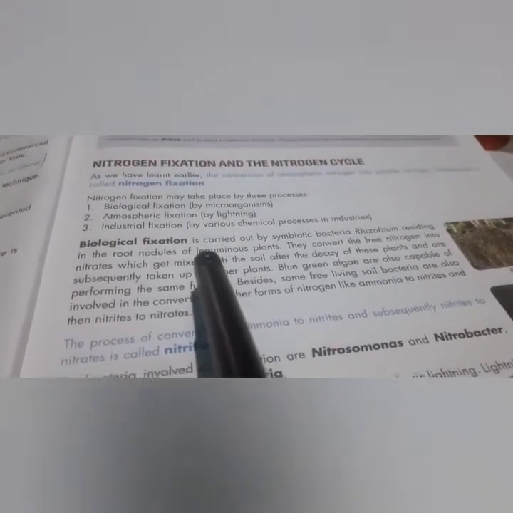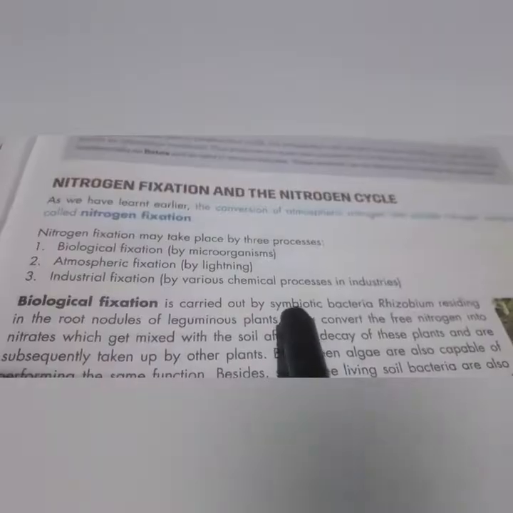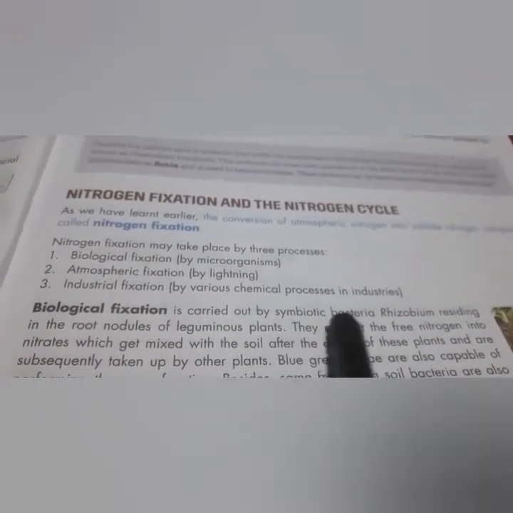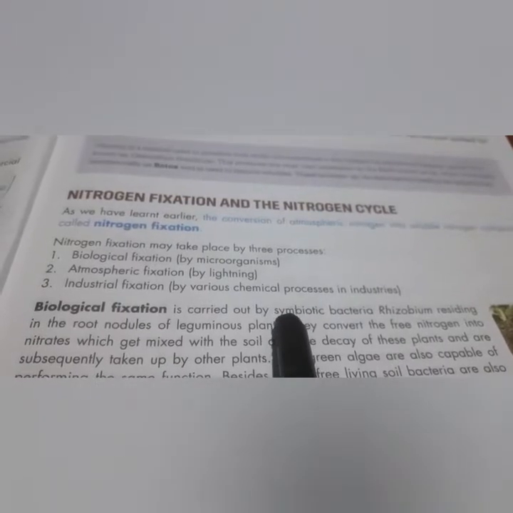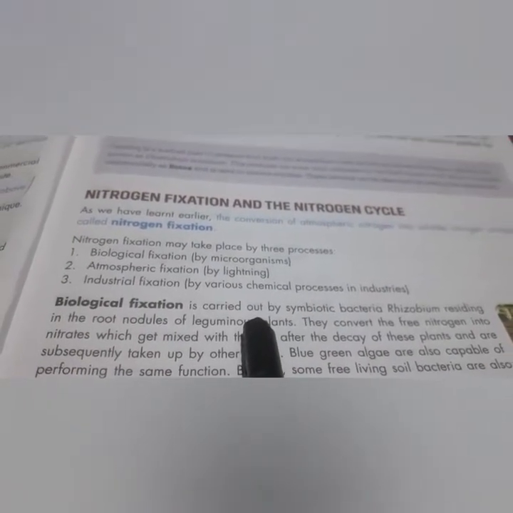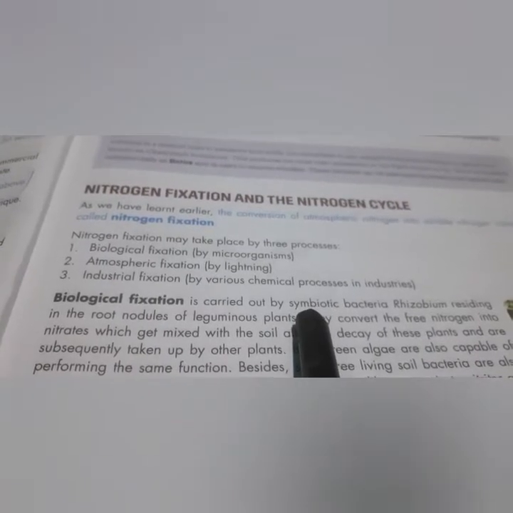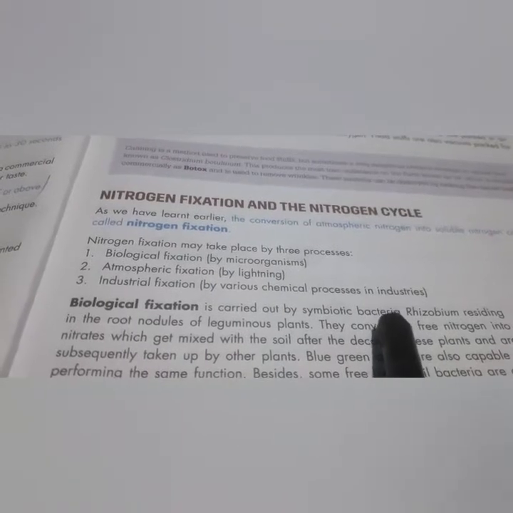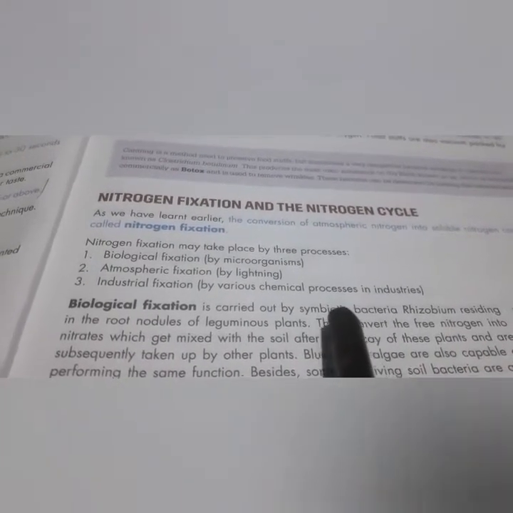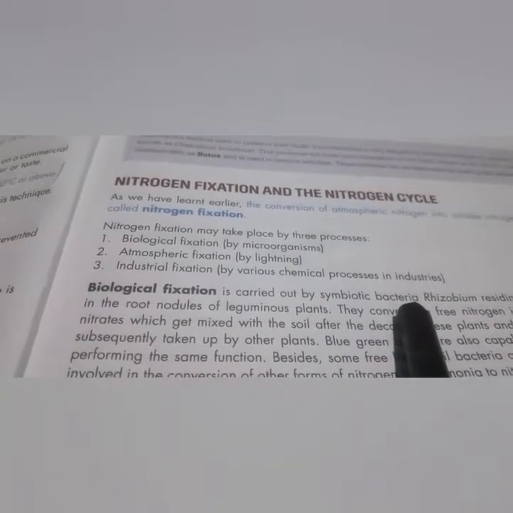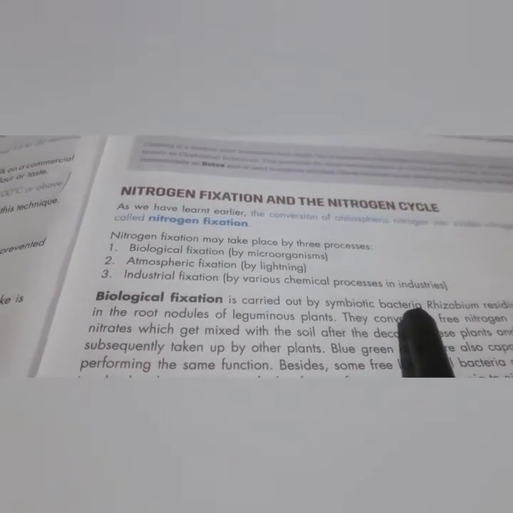Here we can also see one more example of symbiosis, that is the living of bacteria in the root nodules of leguminous plants. We often give only lichen as an example, but here is another example of symbiotic association.